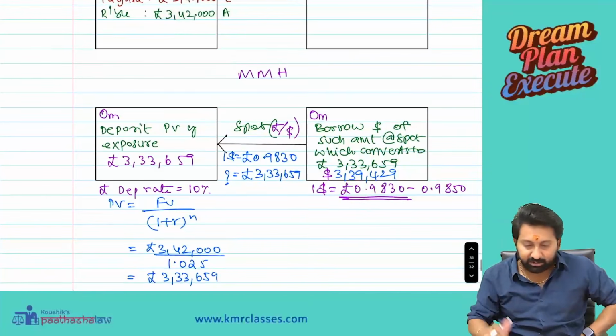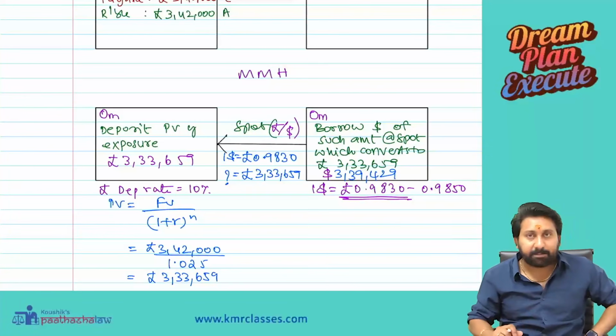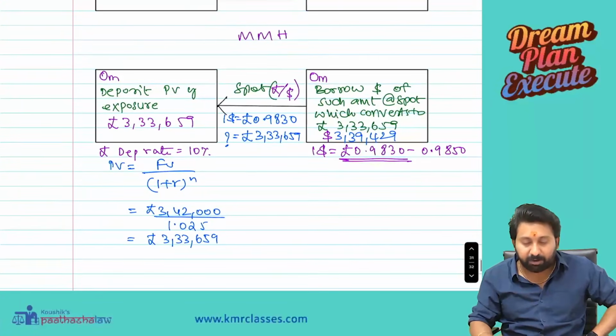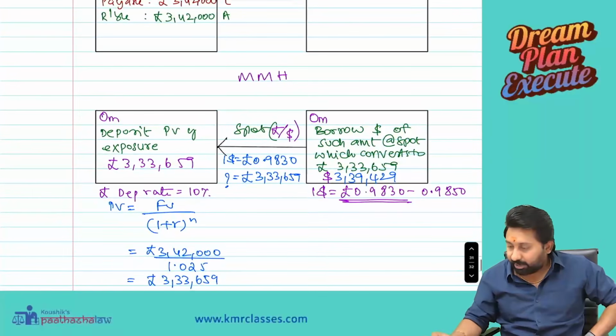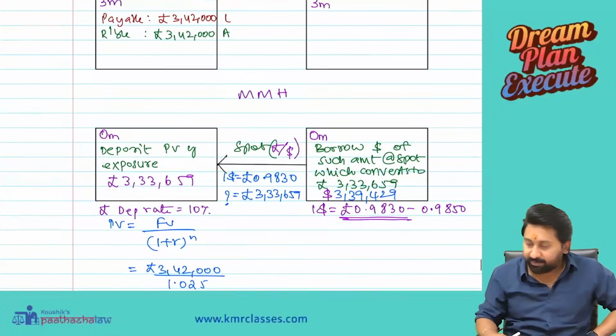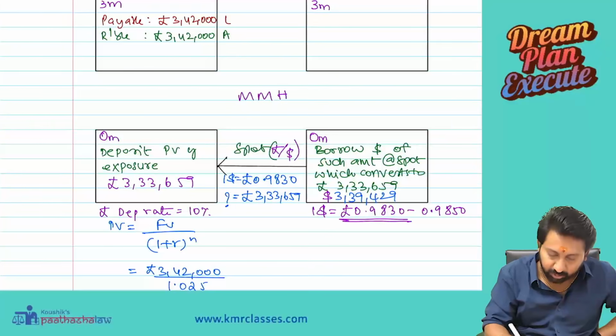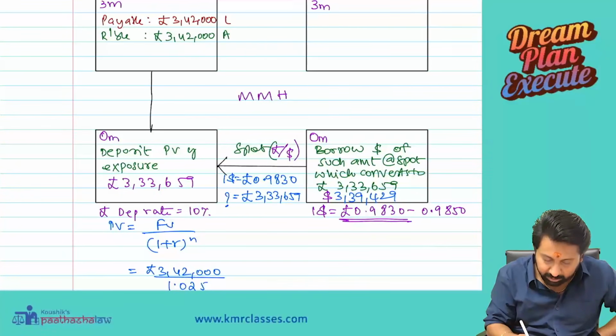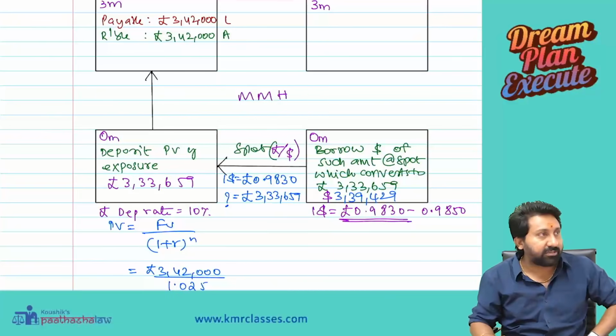Take calculator. We will invest at 10%. 10% for 3 months is 2.5%, so 1.025. Multiply by 1.025. How much? 3,42,000. That's it. So this will automatically mature to this amount, 3,42,000.